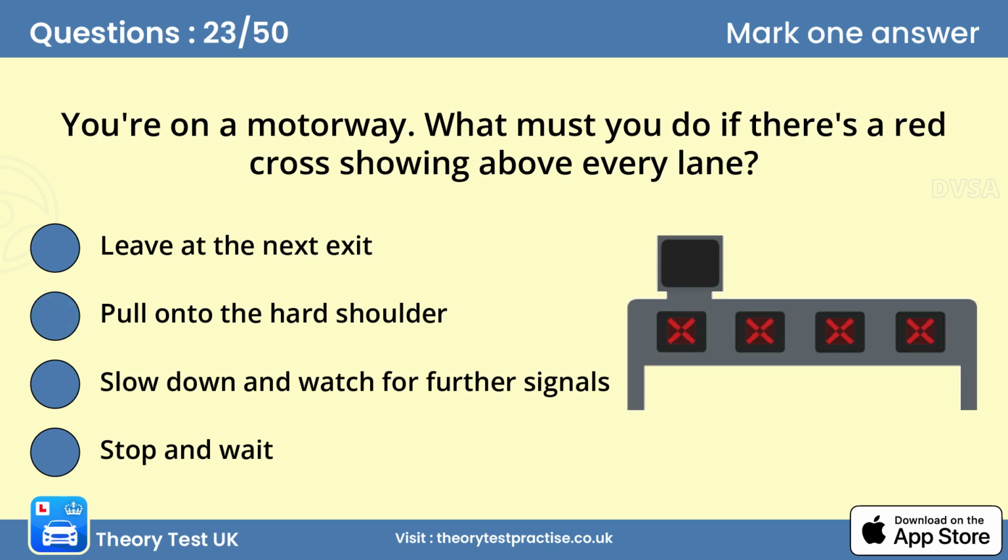Question 23. You're on a motorway. What must you do if there's a red cross showing above every lane? D. Stop and wait. A red cross signal above all lanes means you must stop and wait. Don't change lanes and don't try to continue any further along the motorway.